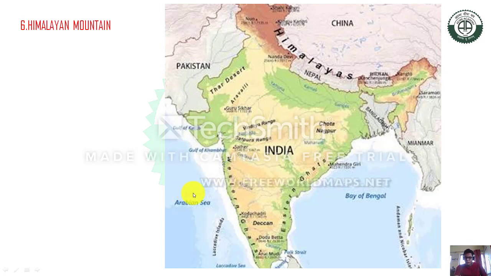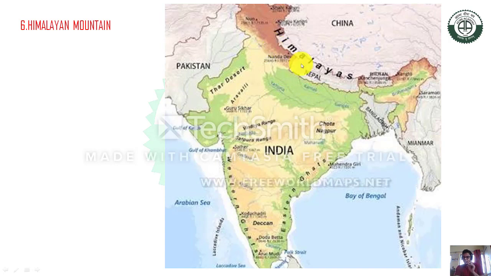When the southwest monsoon comes from the Arabian Sea and Bay of Bengal, it creates a barrier, and the southern portion of the Himalaya gets the highest rainfall. Because the southwest monsoon cannot cross the Himalaya, all the rainfall occurs in that area.